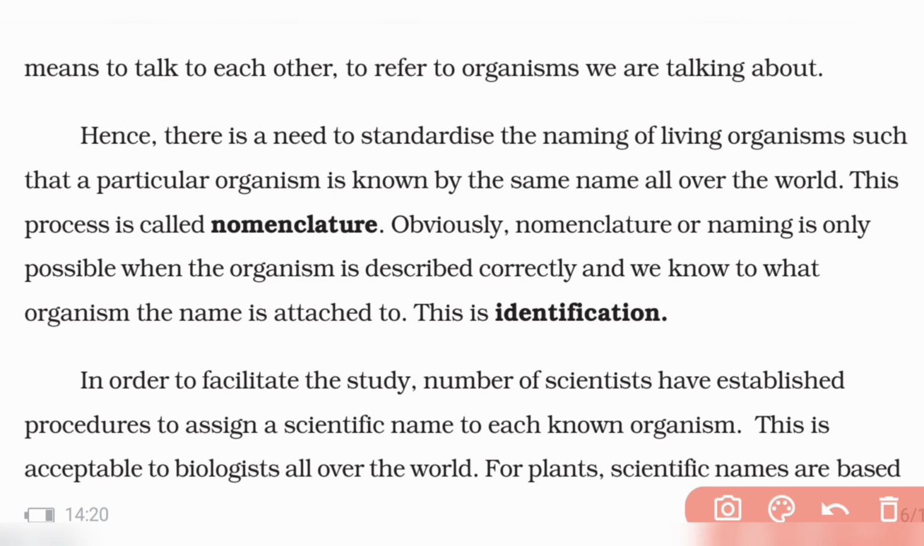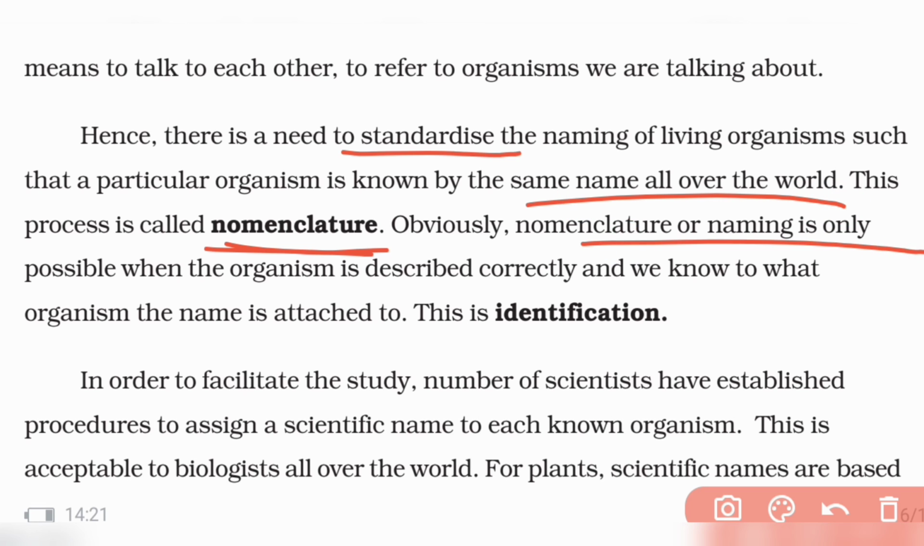Next, you have nomenclature. What is nomenclature? We need to give a standard name. We have so many local names. You may call it by one name, a Hindi name, a Kannada name. So many languages are there in the world: Tamil, Telugu, Odia. In different places people give different names, but you need to give a standard name so that scientists can identify it, right? That is called nomenclature, giving the same name all over the world.